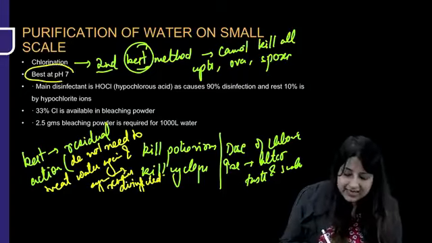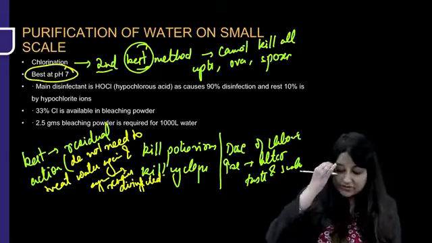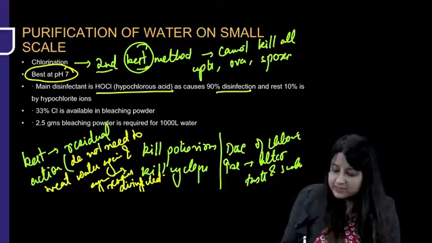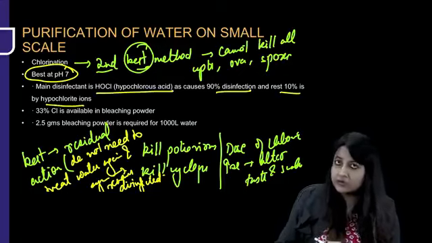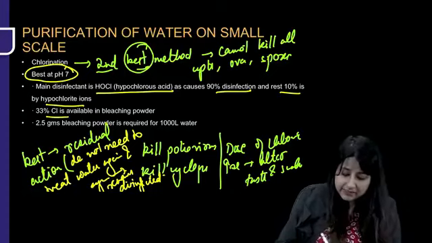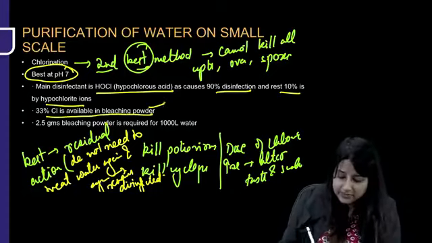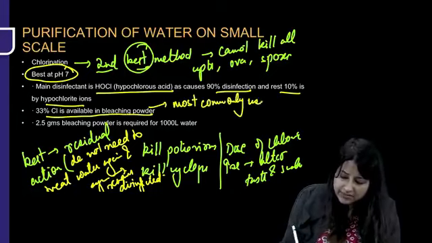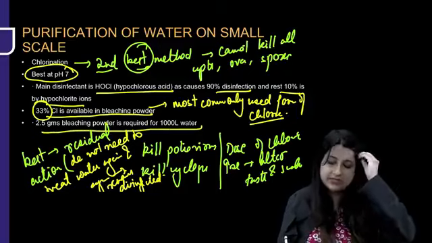Now next line, chlorine acts best at pH of 7 and the main disinfecting property of chlorine is due to hypochlorous acid, as it causes 90% disinfection and the rest 10% is by hypochlorite ion. These are some golden points. 33% of chlorine is available in bleaching powder. So bleaching powder is the most commonly used form of chlorine. 100 grams of bleaching powder is going to release 33 grams of chlorine. And remember, this was present as one of the options. 2.5 grams bleaching powder is required for 1000 liters of water.